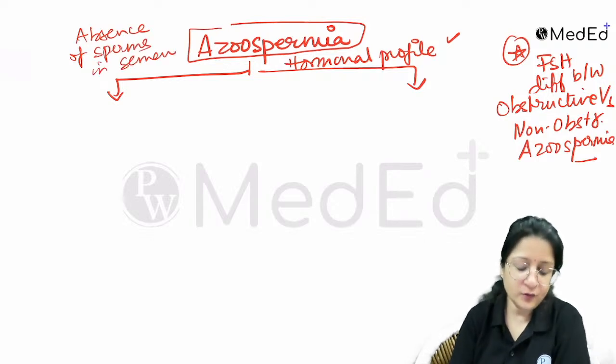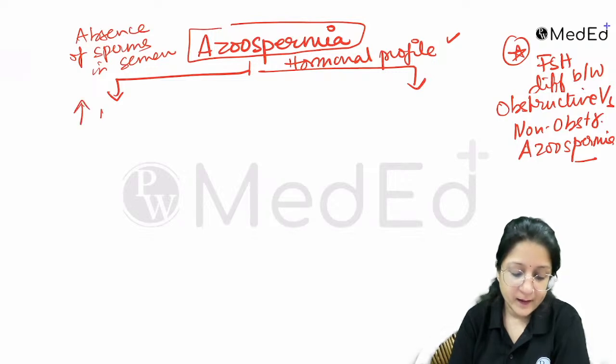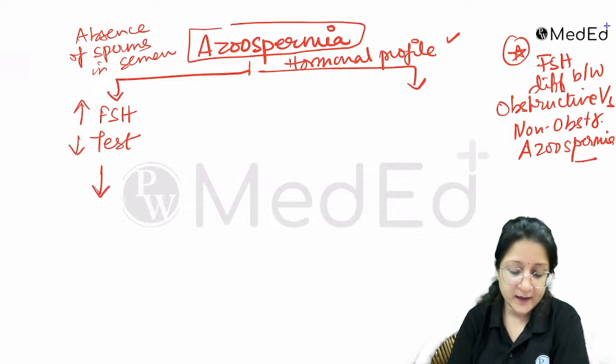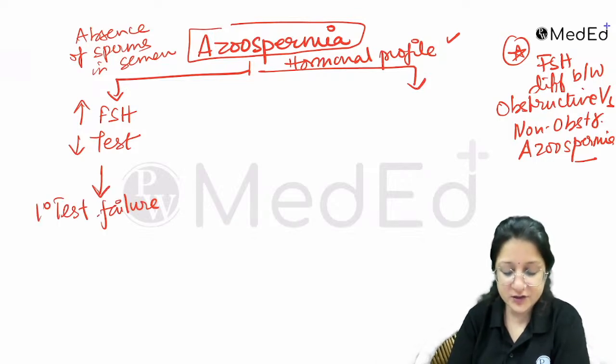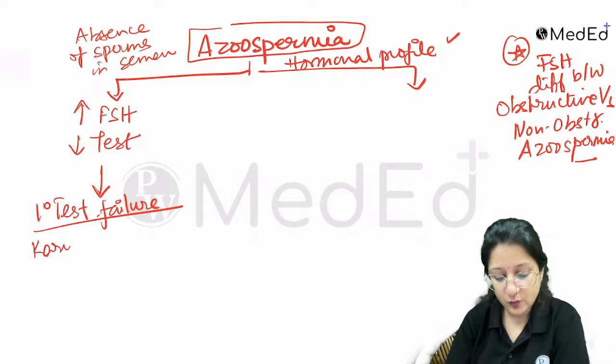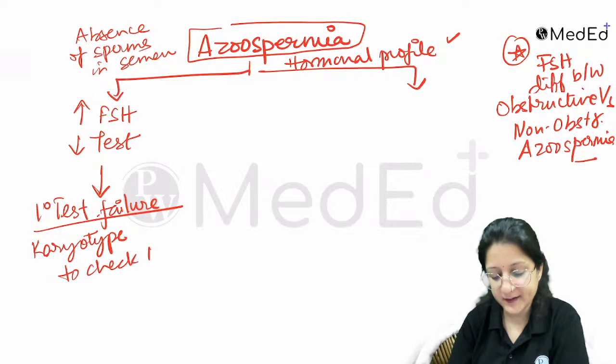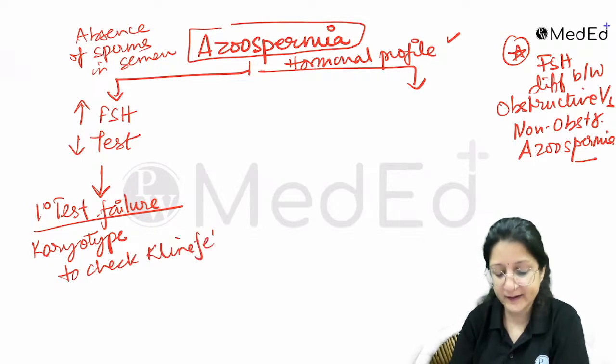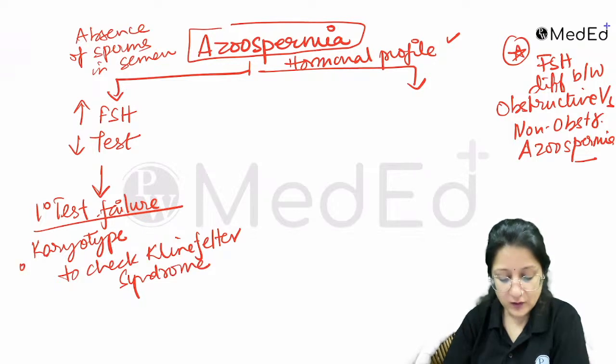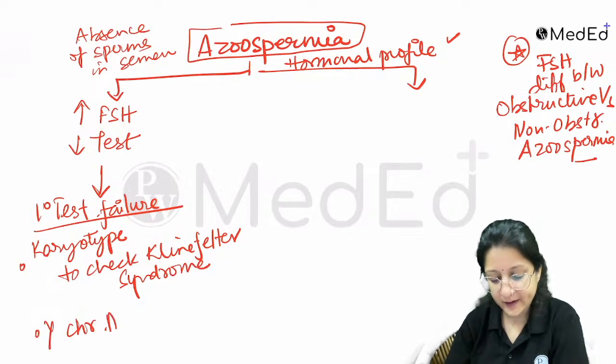Okay, so if you have an increase in FSH and a decrease in serum testosterone, we're talking about primary testicular failure. In this situation, we do a karyotype also, to check if there is Klinefelter. I told you what the findings are with Klinefelter syndrome. Okay, right. We also check for Y chromosome microdeletion.